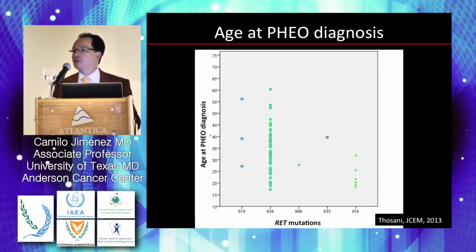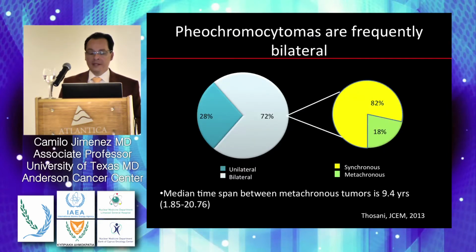After age 60, you may not need to screen for pheochromocytoma that often, but you have to start screening as soon as age 15. For mutations in 618, they happen later. For mutations in 918, they may happen at a very young age, around age 13, age 14. You may see the development of pheochromocytomas, and again, you have to do the screening early in these patients. Now, pheochromocytomas are frequently bilateral, so the adrenal glands can be compromised both together by this particular disease.